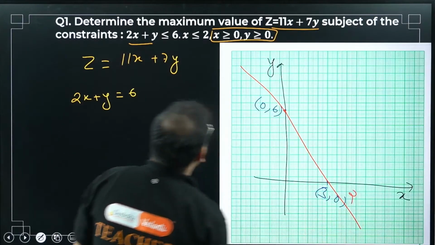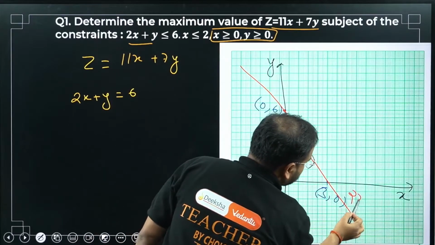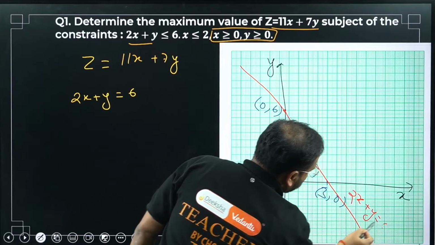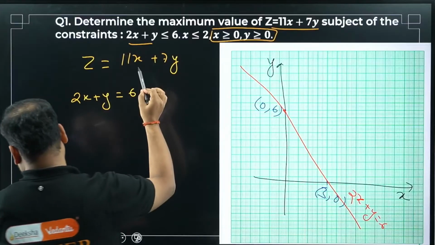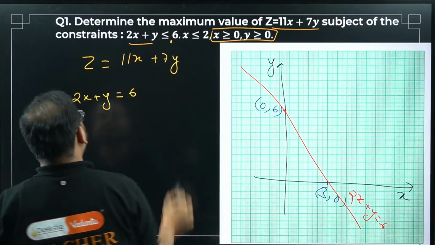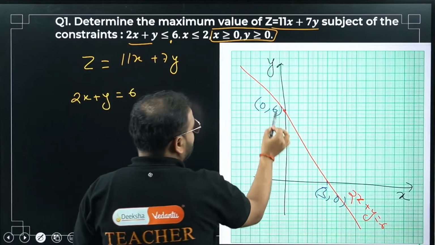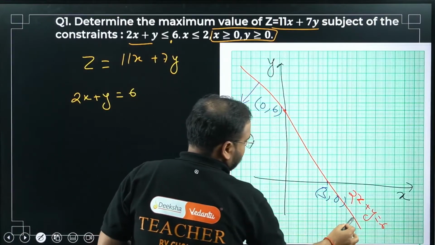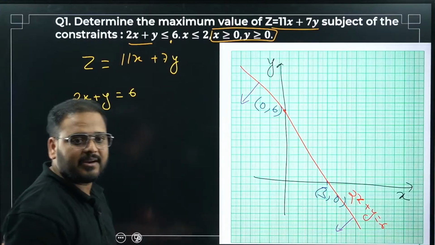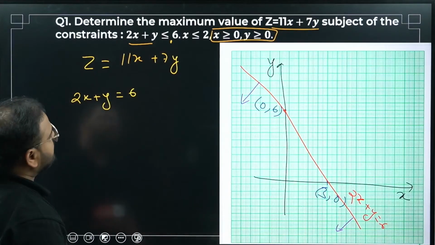I can write here 2x plus y equals 6. We're looking for the less than symbol, so I'll have the arrow pointed like this, sir. Clear, right? Okay, great. So the first one is plotted.